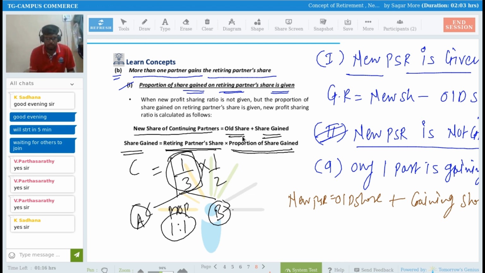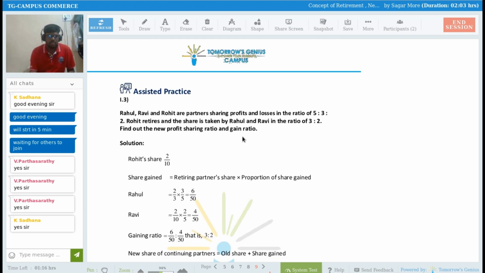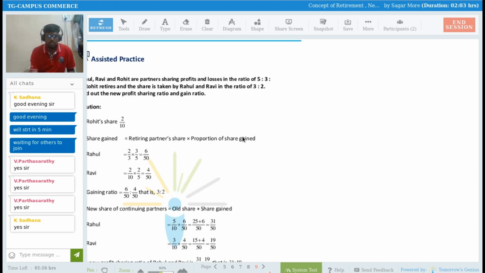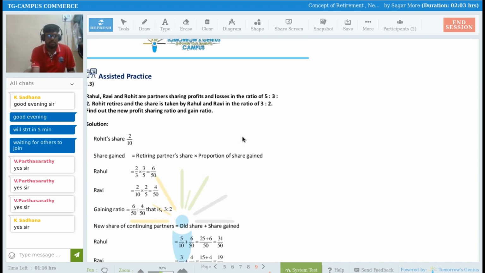Okay. See, I will be solving this with the help of an example. You can understand. See here. So what I'm discussing, sir, is case number 2, in that, new PSR not given.